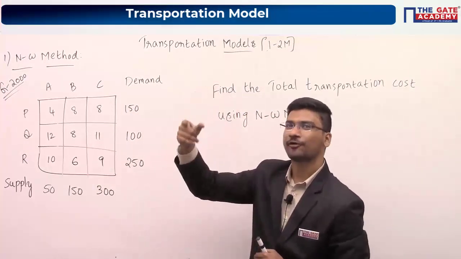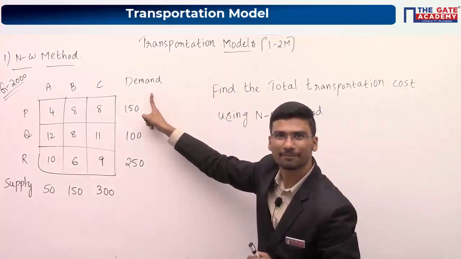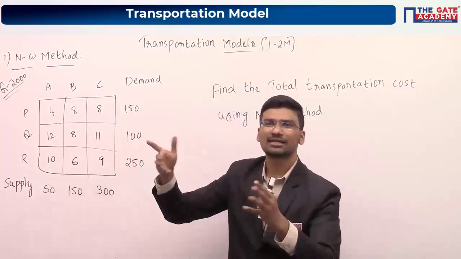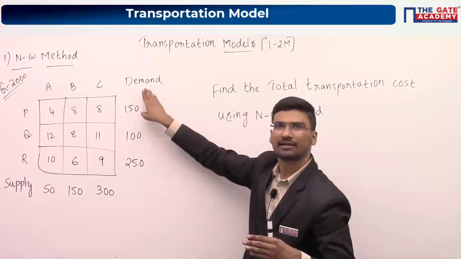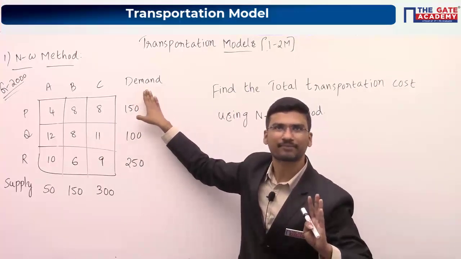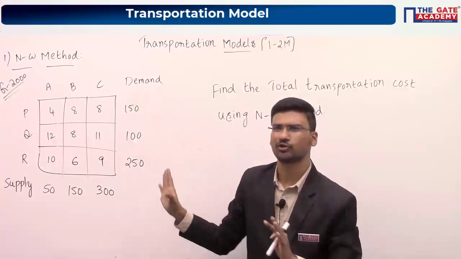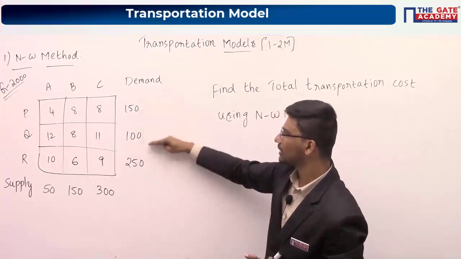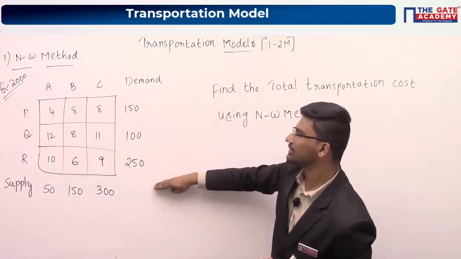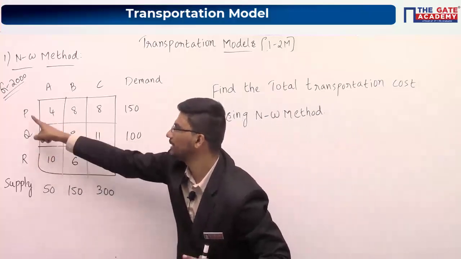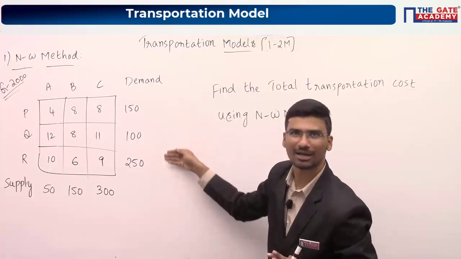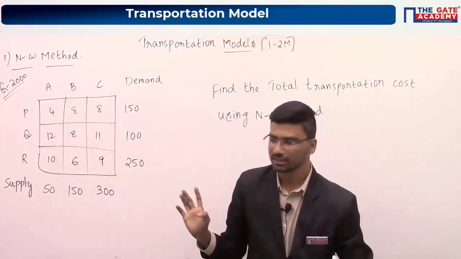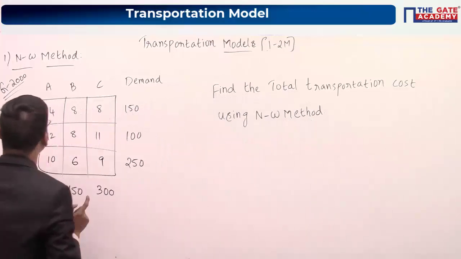Now when we formulated a table, here we had taken supply and here we had taken demand, I guess, right? So it depends on the question. Maybe they can give supply here or maybe they can give demand here. You can follow the same algorithm, no need to change anything. In the question they are saying that P, Q, R are your destinations or demand points, and A, B, C are your supply points or sources.